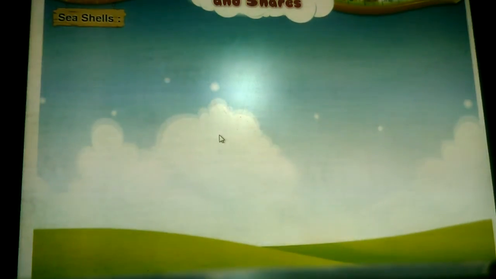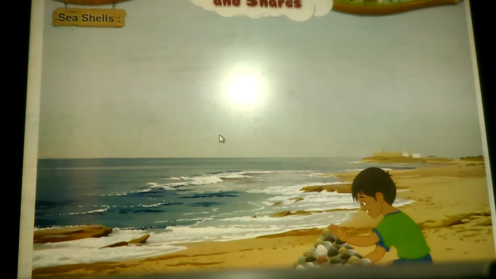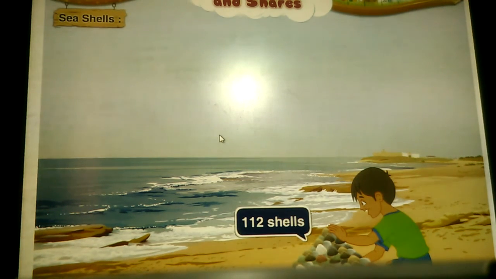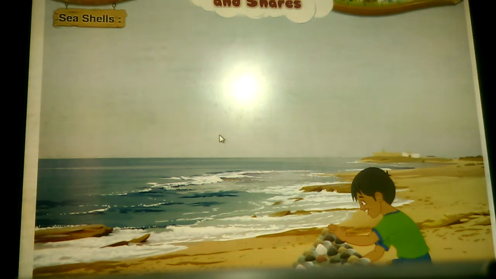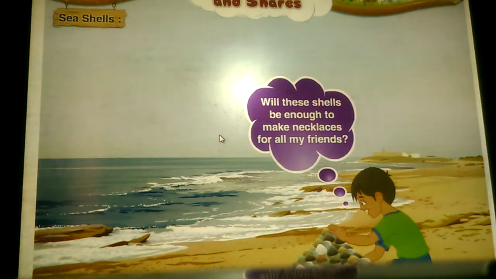Seashells. Dhruv lives near the sea. He thought of making necklaces for his 3 friends. He looked for seashells the whole day. He collected 112 shells by the evening. Now he has many colorful and shiny shells. Dhruv says, I will make a necklace of 28 shells. Will these shells be enough to make necklaces for all my friends?